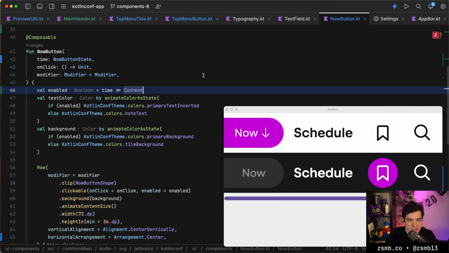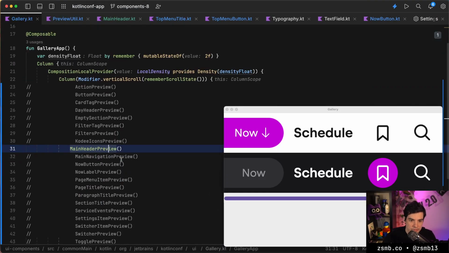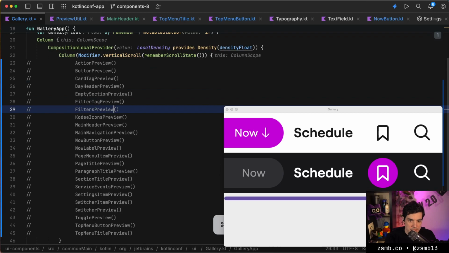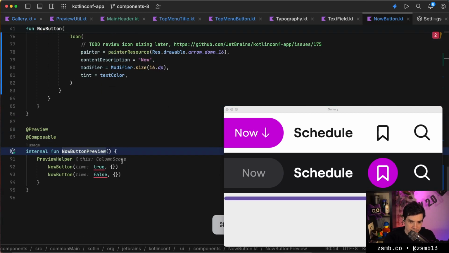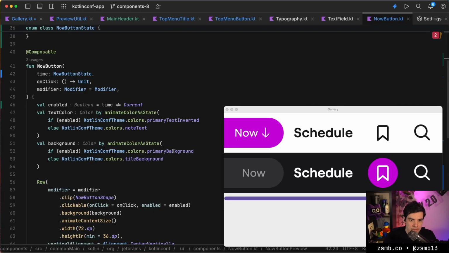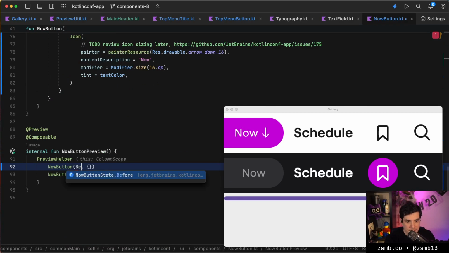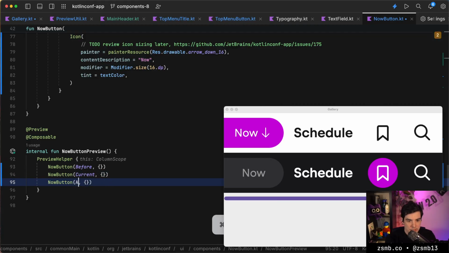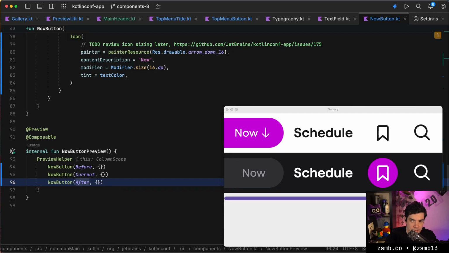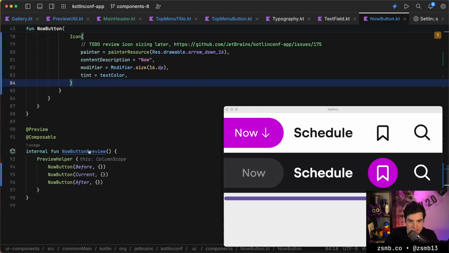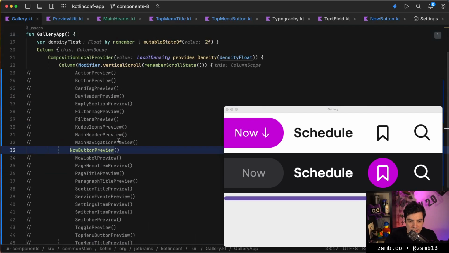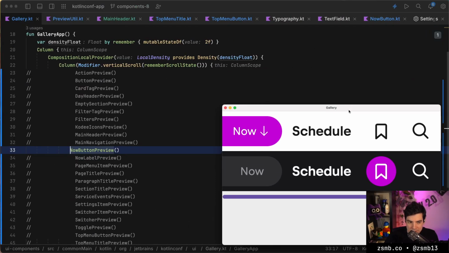And let's change the gallery real quick so that we can test all of these. So instead of the main header, I want to see the now button. And we have 3 states now, right? Before, current, and after. So it's before, current, or after. Hot reload. I bet it just doesn't compile. It must be that I broke a file somewhere. Because we didn't get a reload. But what did I break? How will we find out? I don't want to rerun the app because I want to see that hot reload continues working.